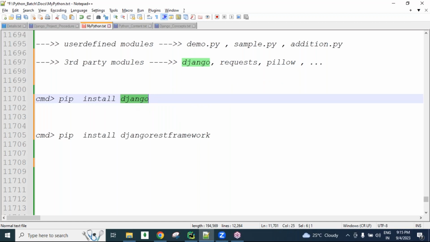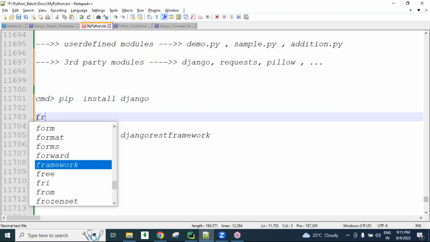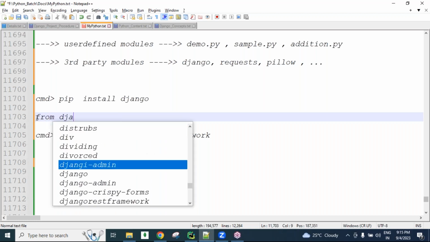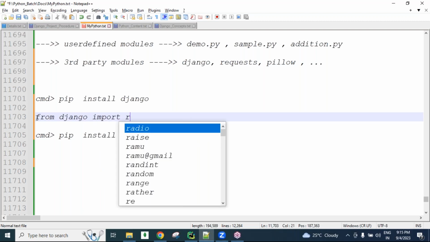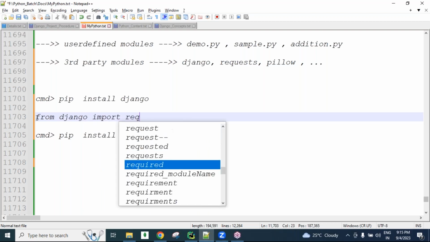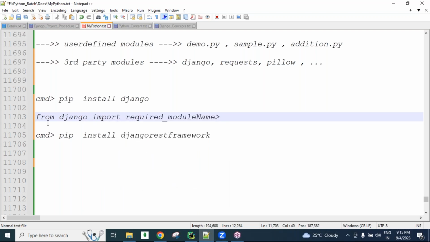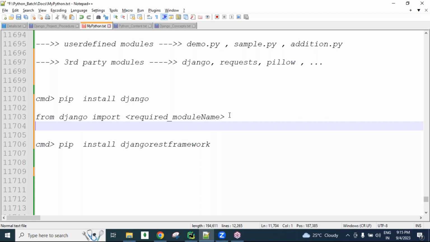Now, guys, if we want to import any Django-related libraries or modules, from Django simply import the required module name. We can use this: import the required module name from Django.